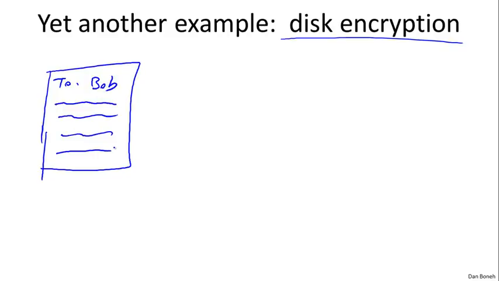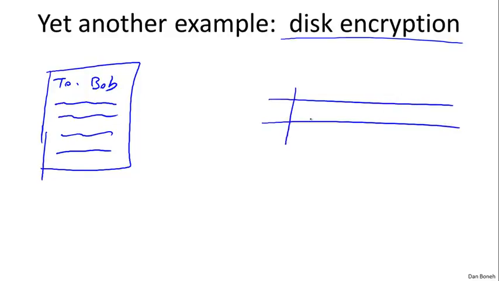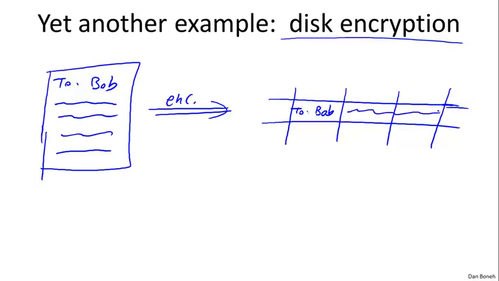When this is stored on disk, of course, the file is going to get broken into blocks, and when we actually store this on disk, things will be encrypted. So maybe "To Bob" will go into the first block, and then the rest of the content will go into the remaining blocks. But of course, this is all encrypted, so I'll use these lines here to denote the fact that this is encrypted, and an attacker looking at the disk has no idea what the contents of the message is.